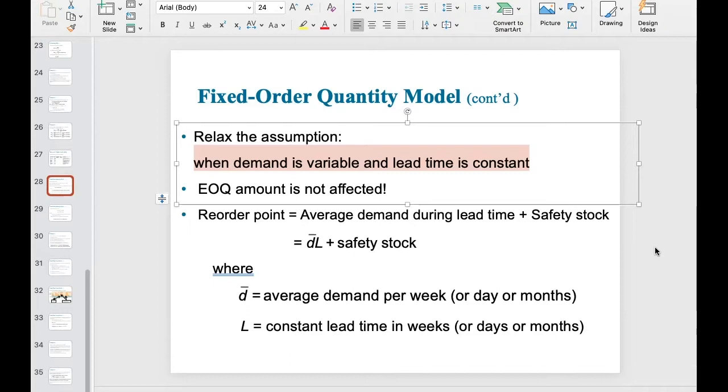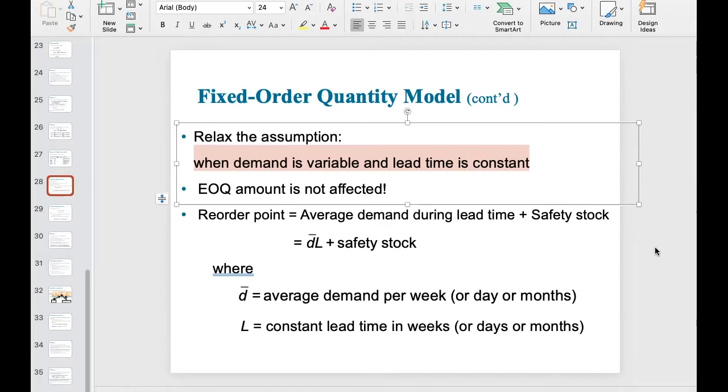However, the bad news is that when demand is uncertain, you have to make some adjustment to your reorder point. Basically, when we should reorder, at what level we should reorder some new amount, this reorder point has to be adjusted.